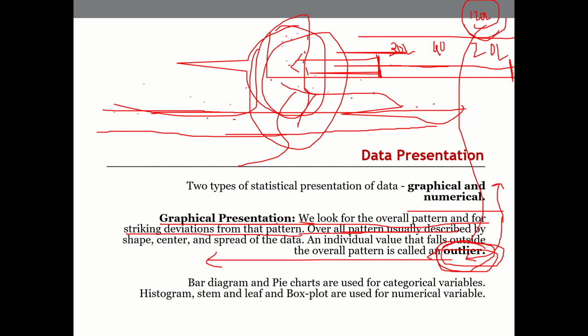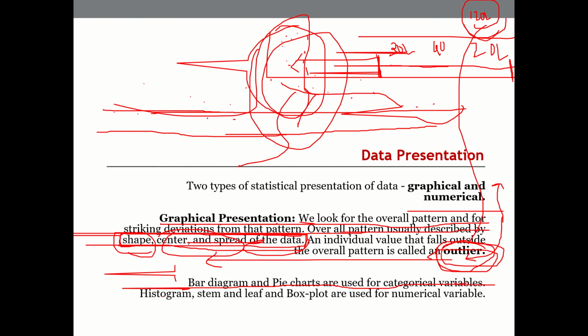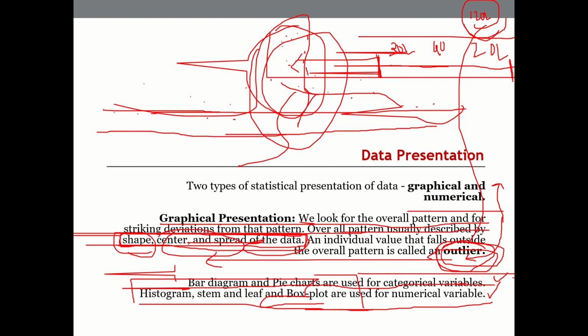The overall pattern of the data set is described by shape, center and spread. This is what we will discuss in the next session, or maybe today if possible, if we have time. I think we have time. So we will see how we define a data set in terms of spread and so on. Normally we use bar charts and pie charts to show categorical variables. A histogram is shown there. I'll show you what this histogram is, what box plotting is, all that. We have seen this, but just to refresh our understanding of what these things are.